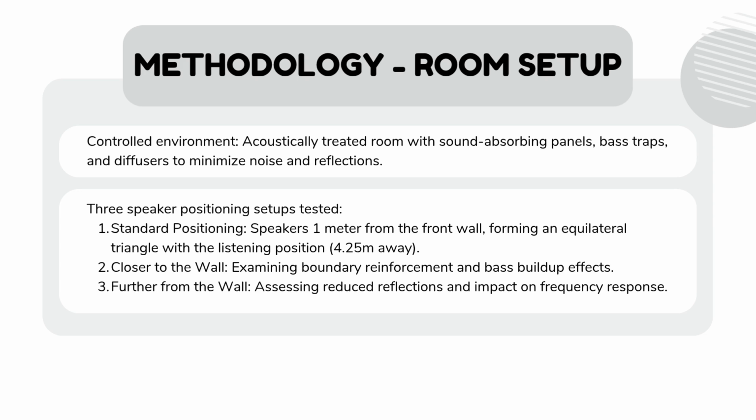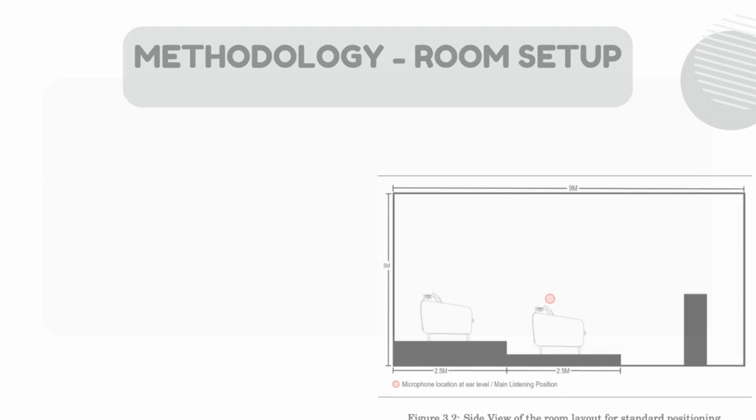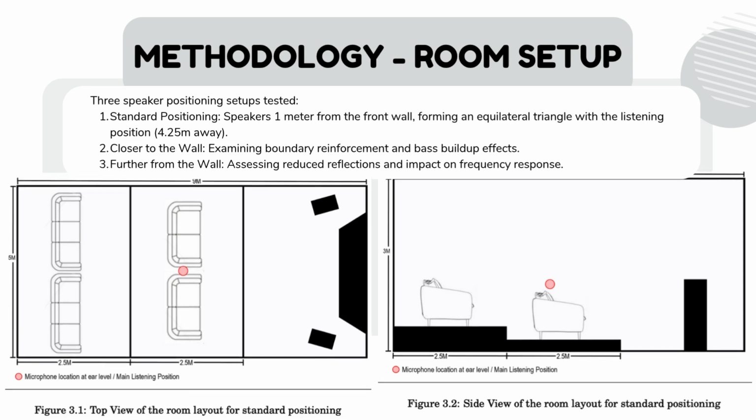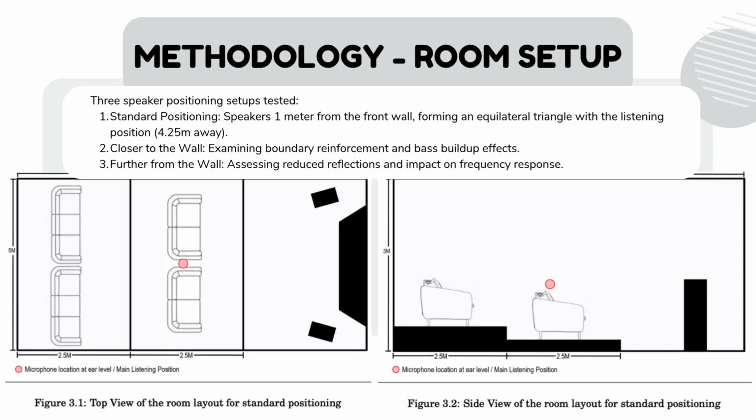This study evaluates 3 different speaker positioning setups. First, the standard positioning, where speakers were placed 1 meter away from the front wall, forming an equilateral triangle with the listening position, which was 4.25 meters away. This follows recommended best practices for achieving balanced stereo imaging according to KEF, a reputable speaker manufacturer from the United